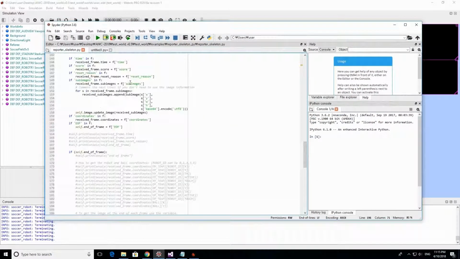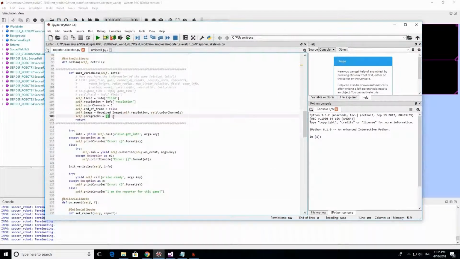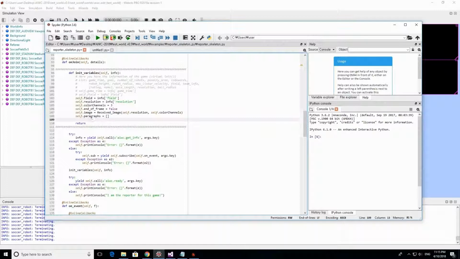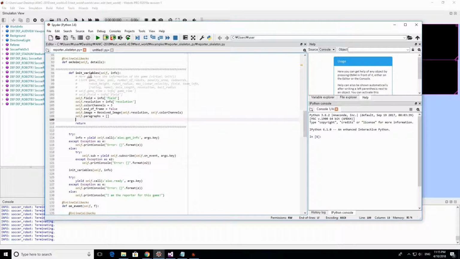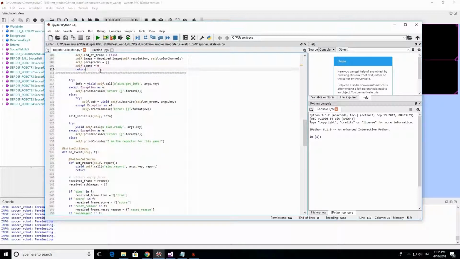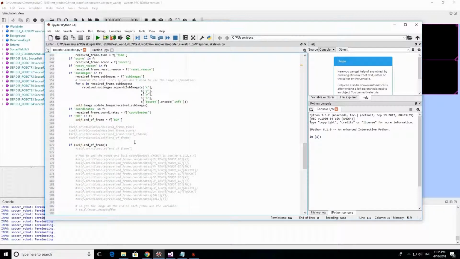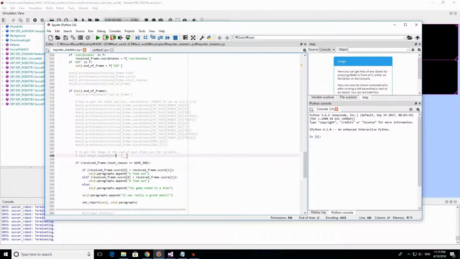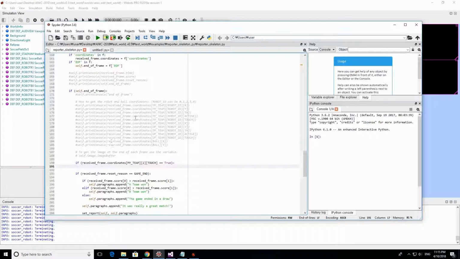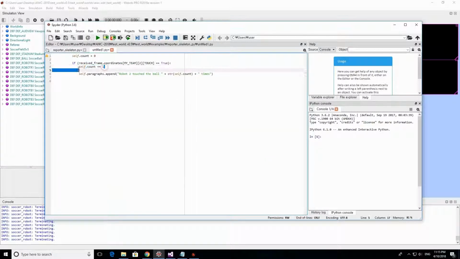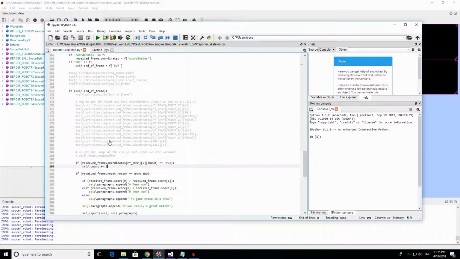Here, we are going to create another variable, a counter, and with this counter, after the end of each frame, we're going to check if our robot 2 touched the ball.